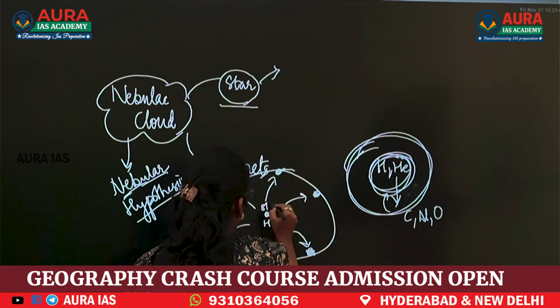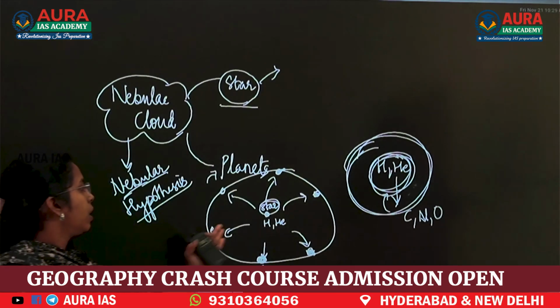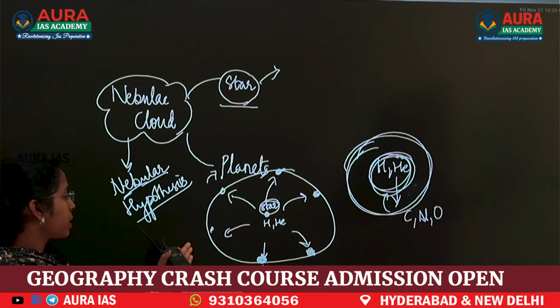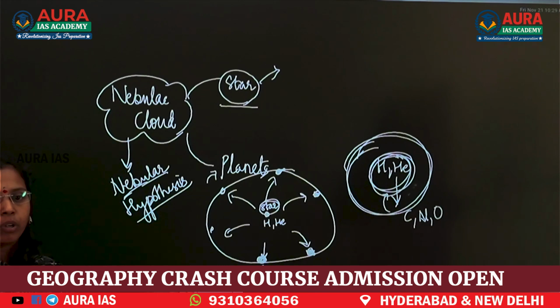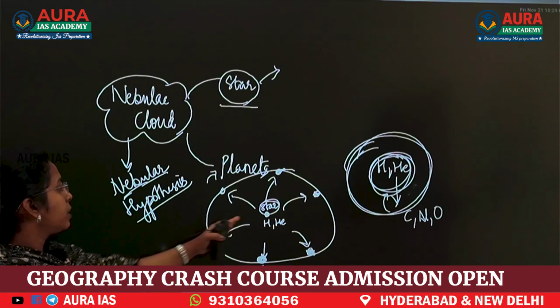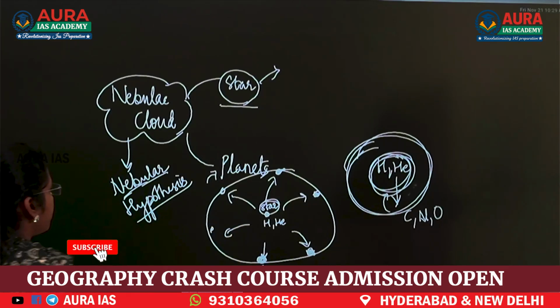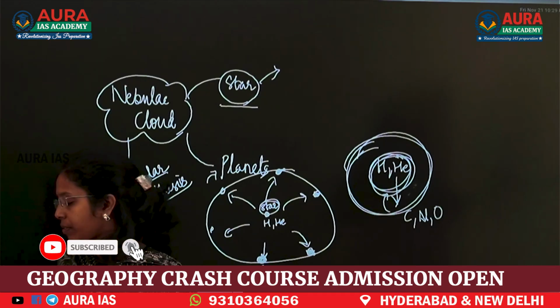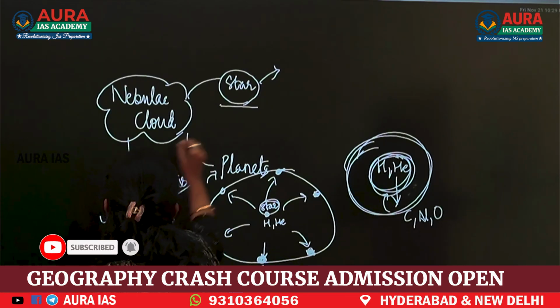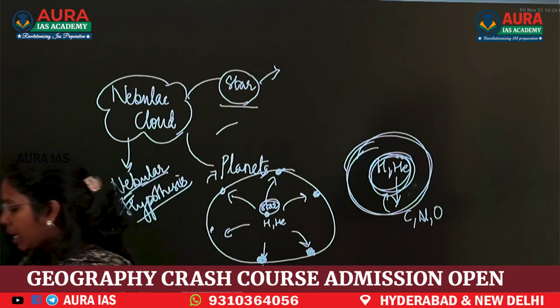Here they have formed the star. These are the denser elements and these are the lightweight elements. After spin and energy release, they have formed the star. Now they have formed planets. With this nebular hypothesis, you will know the formation of stars and planets.